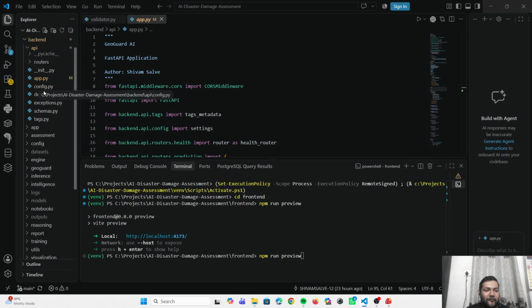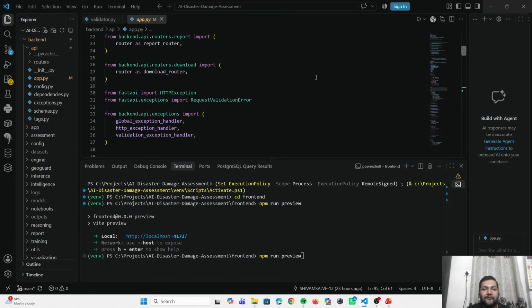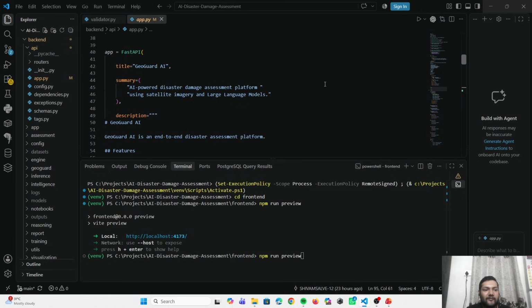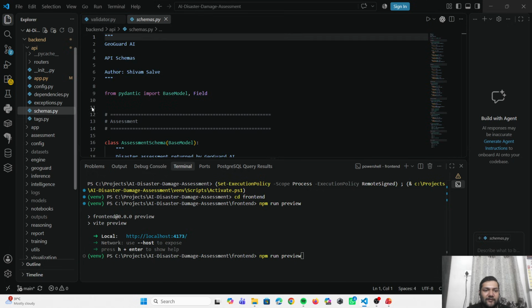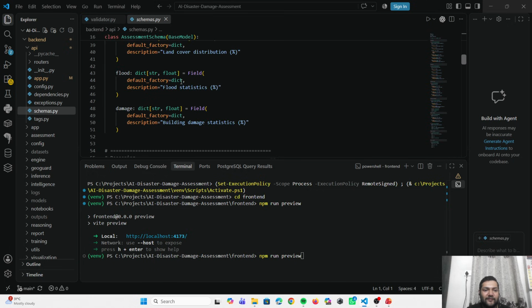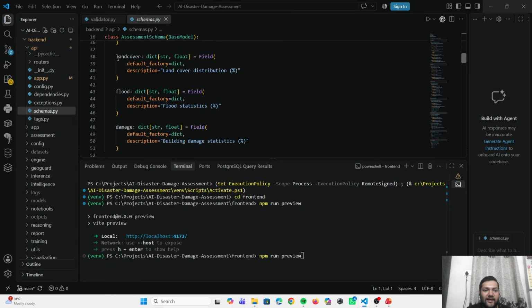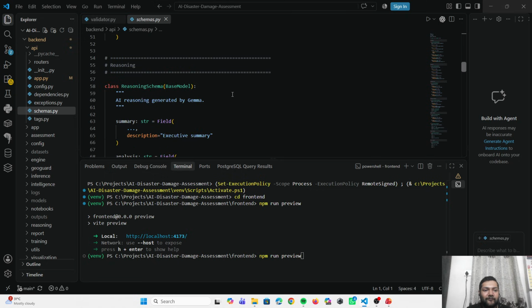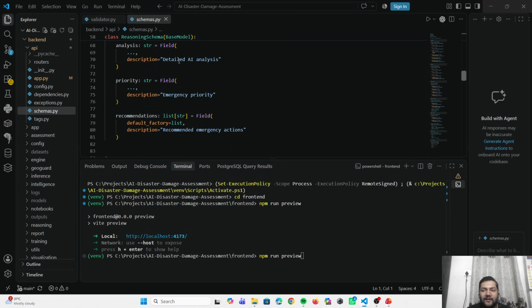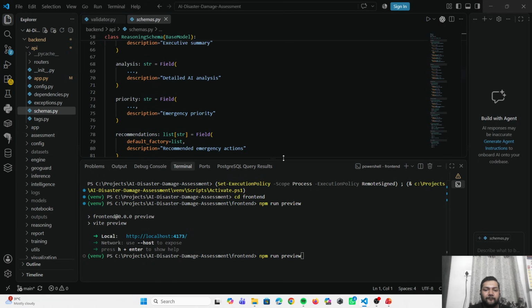So it is app configuration. These are exceptions, schemas, and everything over here. So this is the backend section. We can see the schemas where API schemas are shown. This is the land cover, flood, damage, and reasoning based models, and all this. This is the code.